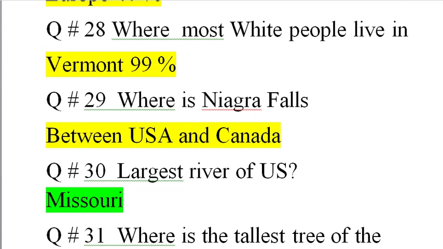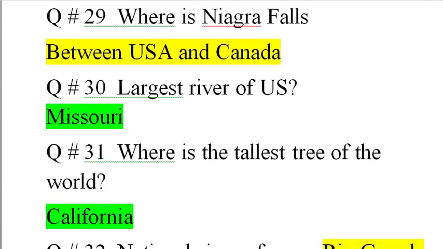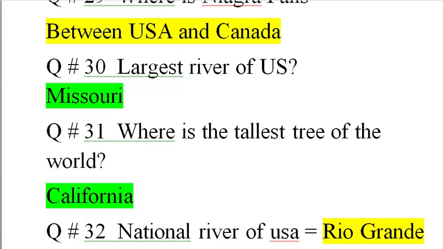Question number 29. Where is Niagara Falls? It is between USA and Canada. If more specific, in New York. Question number 30. Where is the tallest tree of the world? It is also in California.